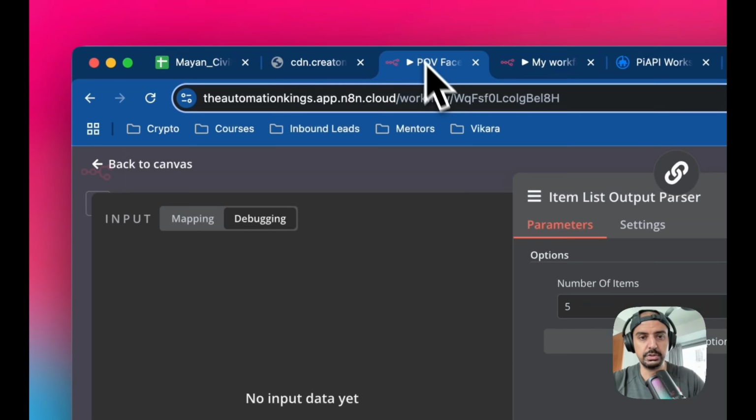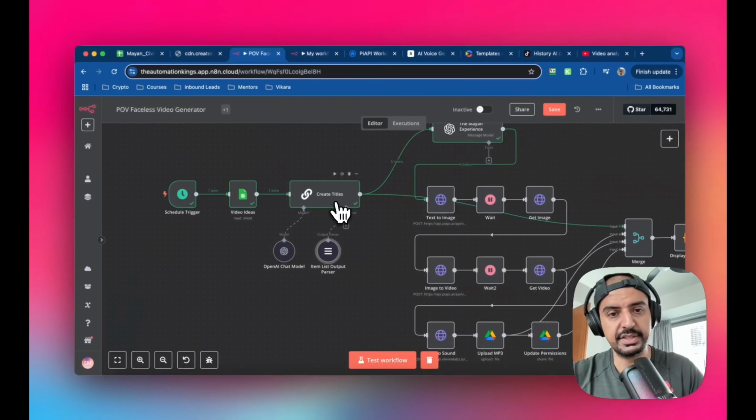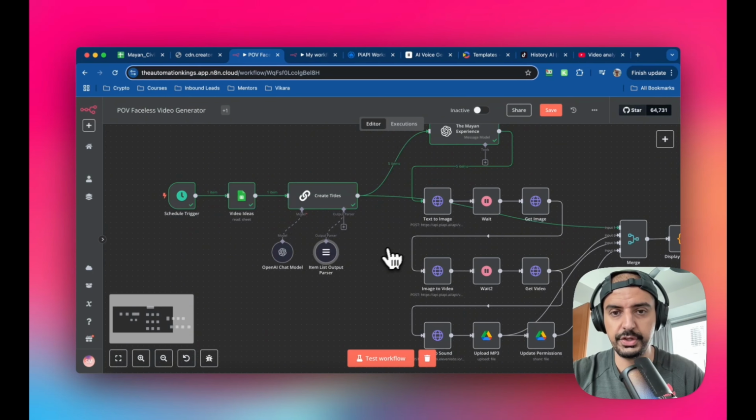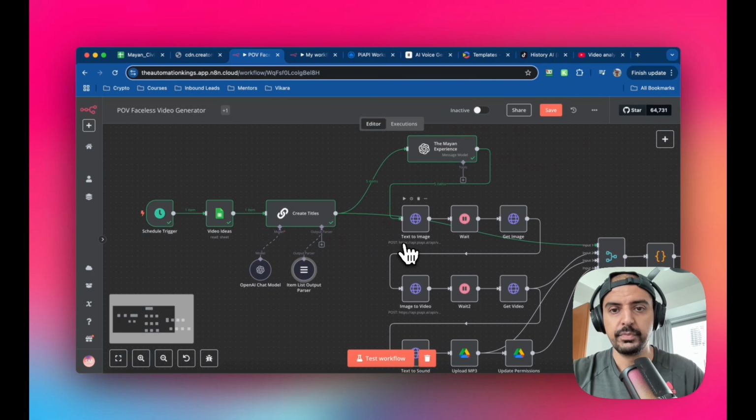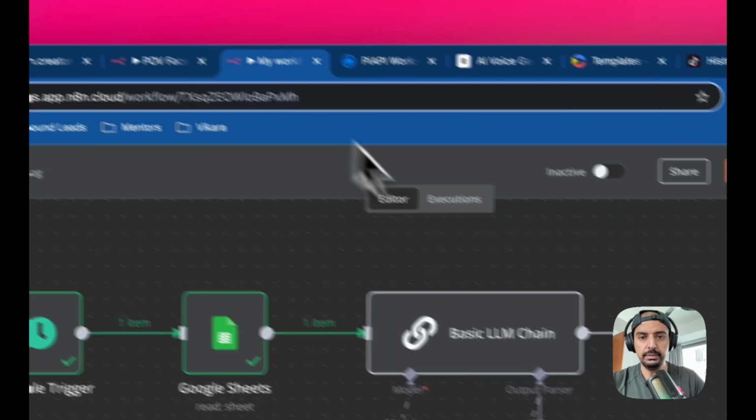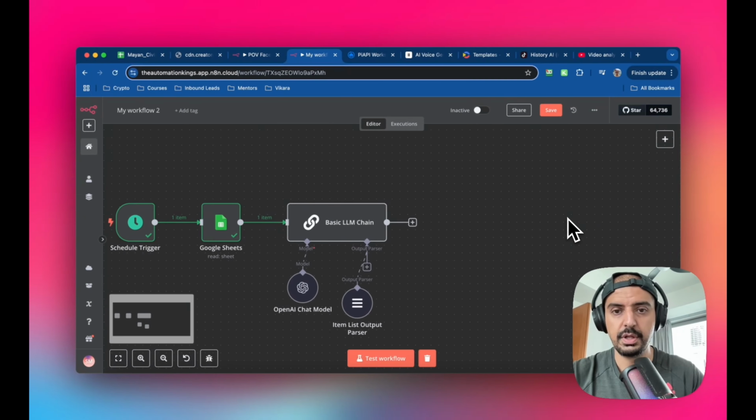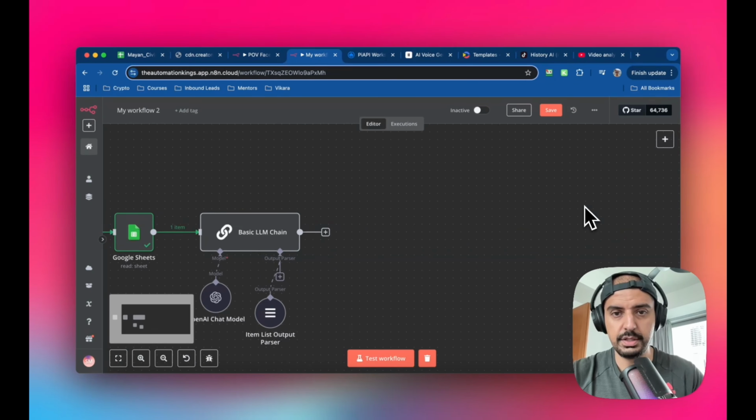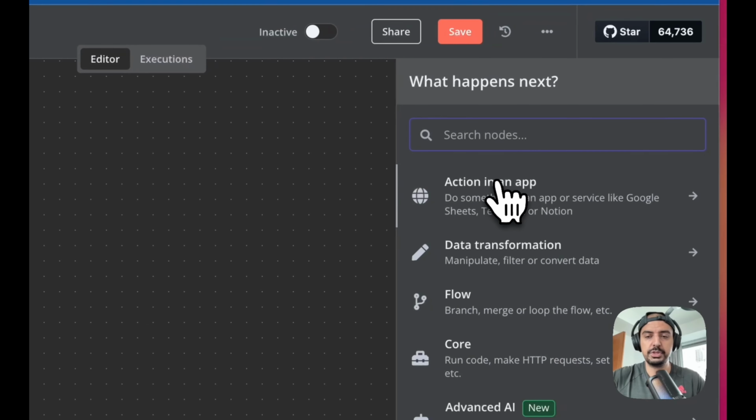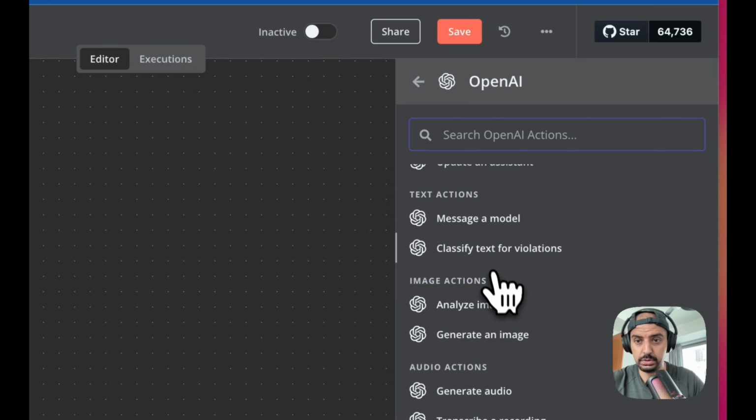So if I go back into the original that I built, I called it video ideas, and this is the create titles module. These you can leave as they are. It doesn't really tell you anything other than what you need there. And so now we're going to go into the production side of the build. Okay, so over here, let's just move this across, and we're just going to move this over here. And then now we're just going to do OpenAI. Okay, and we're just going to message a model, right?